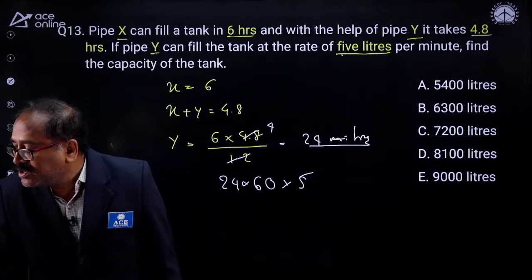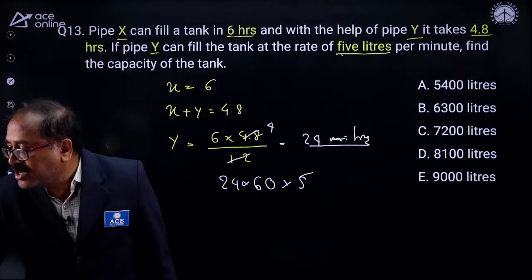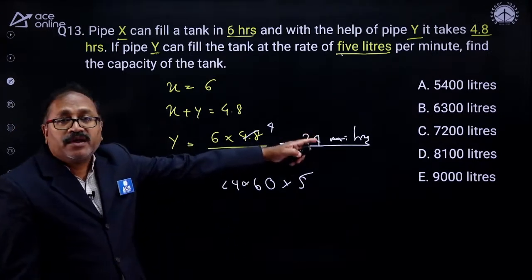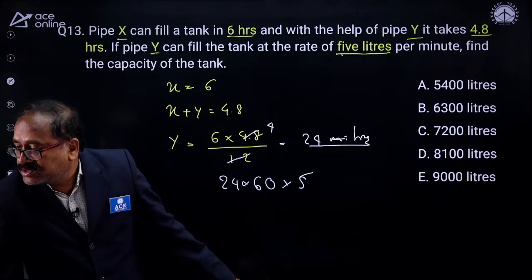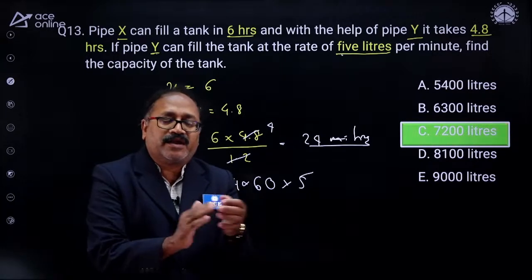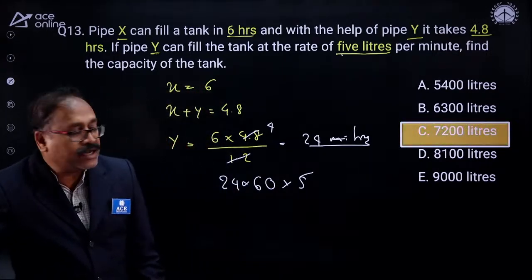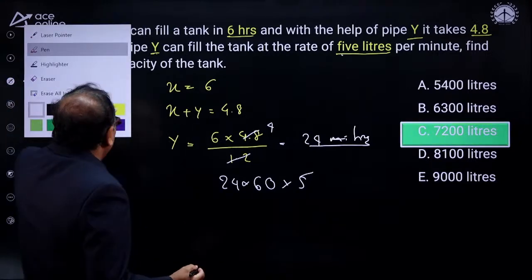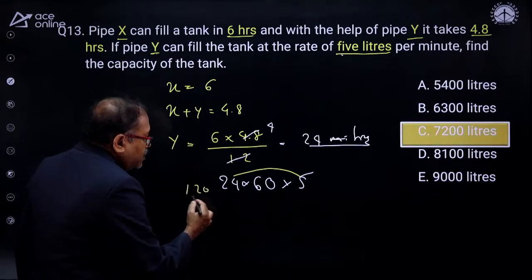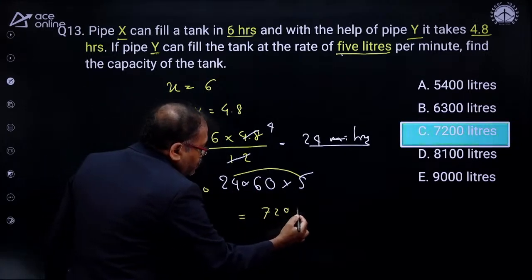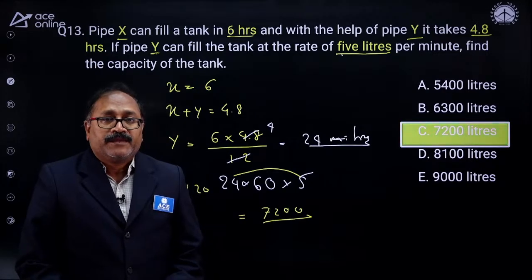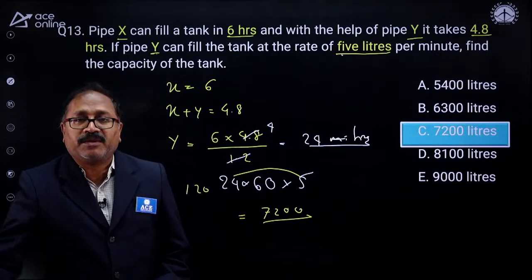Anyone answer the question? 72K, Anusha says, and Chandra Prakash says 72,000. If Shravani is there on the board, you can answer the question. Allow me to check this. And your answer is 72, option C. That's right. Well done, all of you. So you are understanding this is the last question of the class. Now that is 24 into 5. That comes to 120. And 120 into 60 is 7,200.